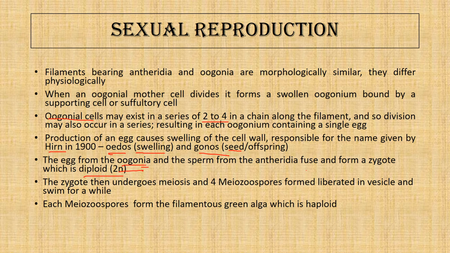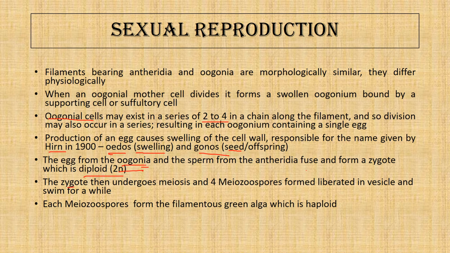After fertilization of the oogonia at the receptive spot, the diploid zygote is formed. I forgot to say one thing: as the sperm moves towards the receptive spot, a certain mucilaginous substance is secreted which helps attract the sperm towards it. After fertilization, the diploid zygote is formed.